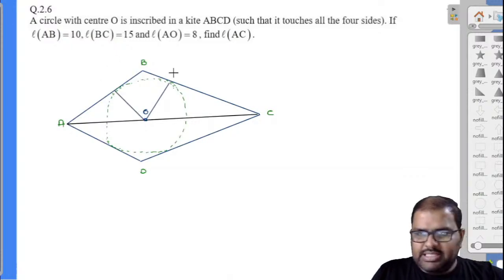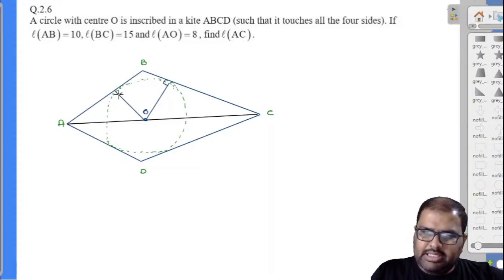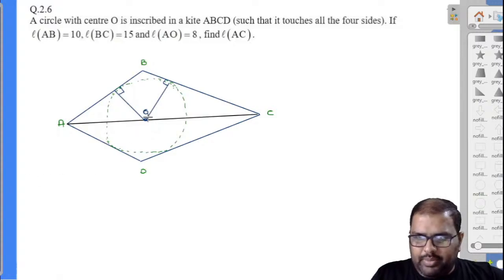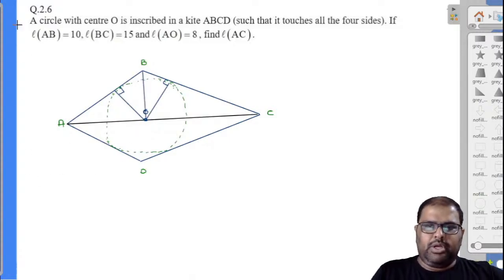Now we have the tangent perpendicularity theorem. Radius of the circle will make 90 degrees with the tangent. By the tangent perpendicularity theorem, this also forms the same thing. AB is a tangent to the circle, so 90 degrees with the tangent there. So I will be dropping down a line segment from B to O. Observe here.